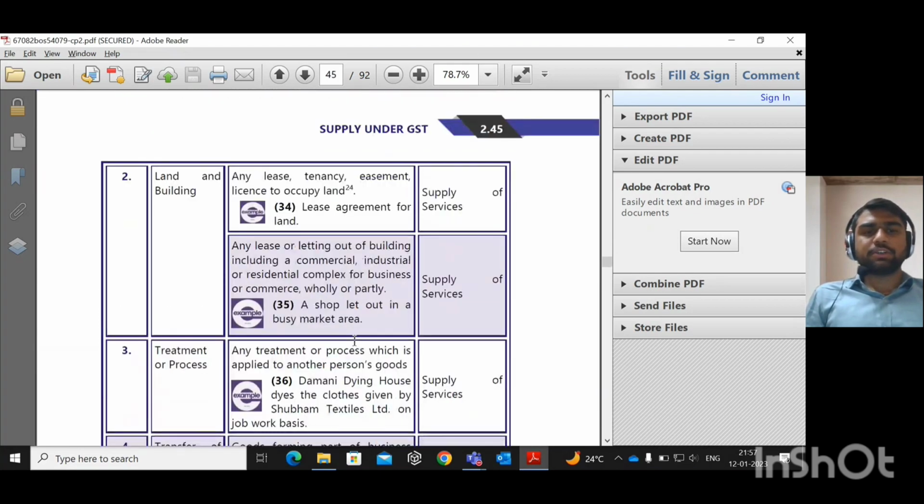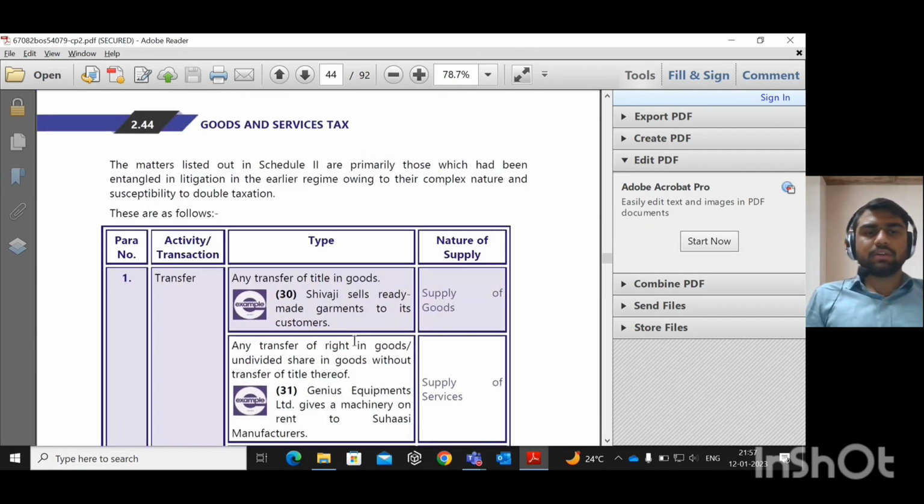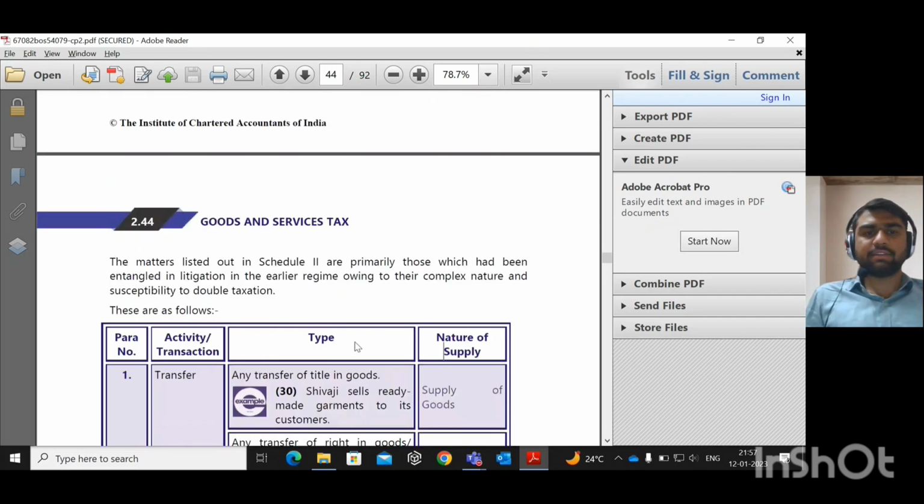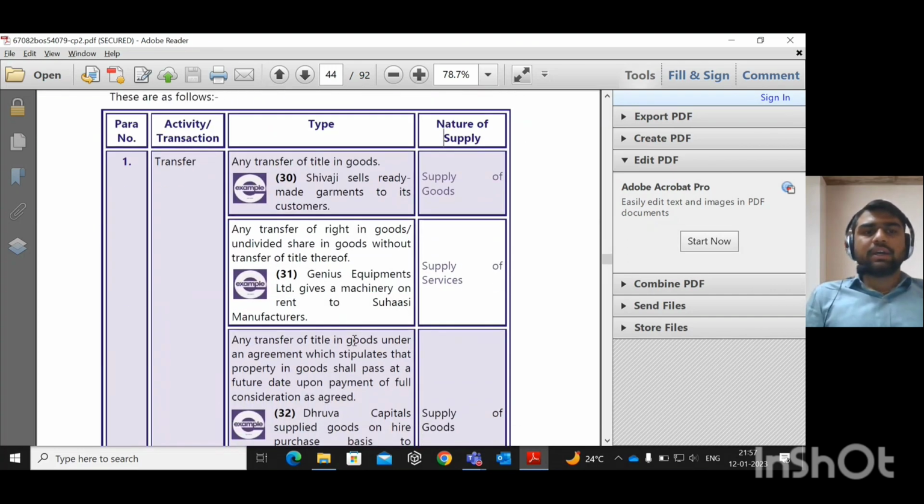This is all about Schedule 2. There are some examples available in Schedule 2, like a transfer. If it is purely involving goods, what are the transactions which are treated as supply of goods? What are the transactions which are treated as supply of services? All those transactions are specified in Schedule 2. Now we are going to look at that.